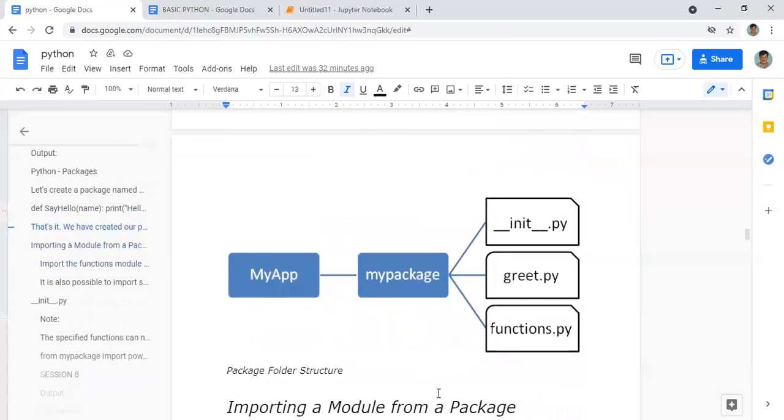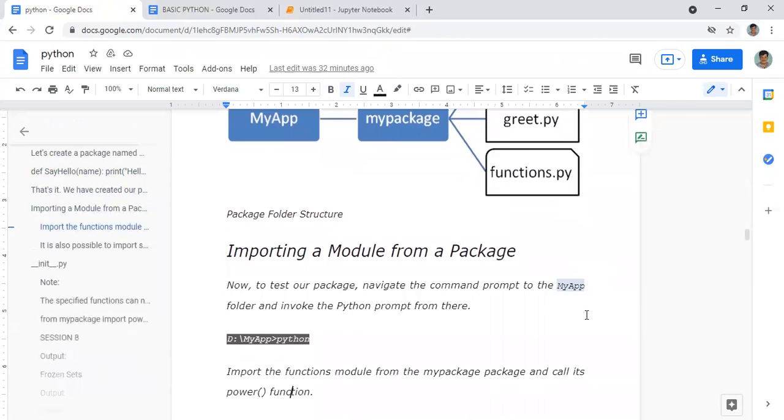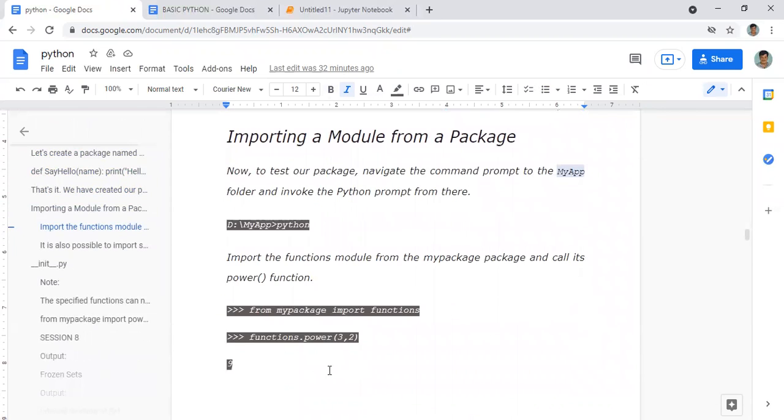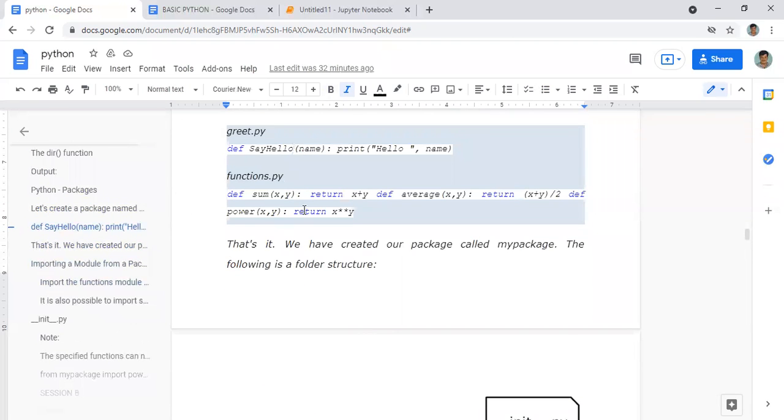This is my package, and we are importing this one, that is functions. Here you can see functions.power(3, 2). You will understand this after knowing what is under functions. Under functions, summation, average and power, these three functions are defined. And under greet, we give say hello name, print hello is given under greet.py.